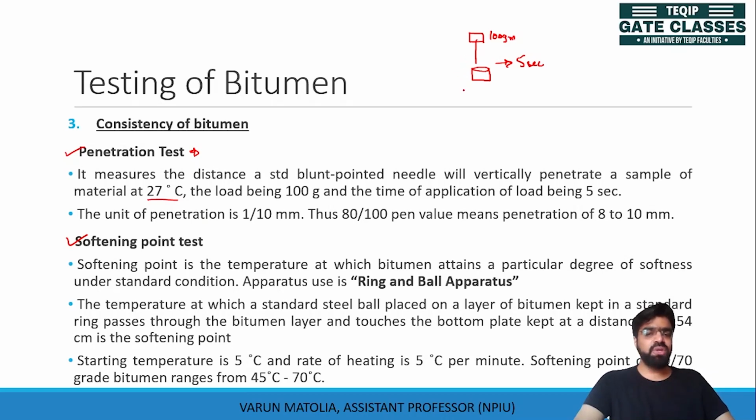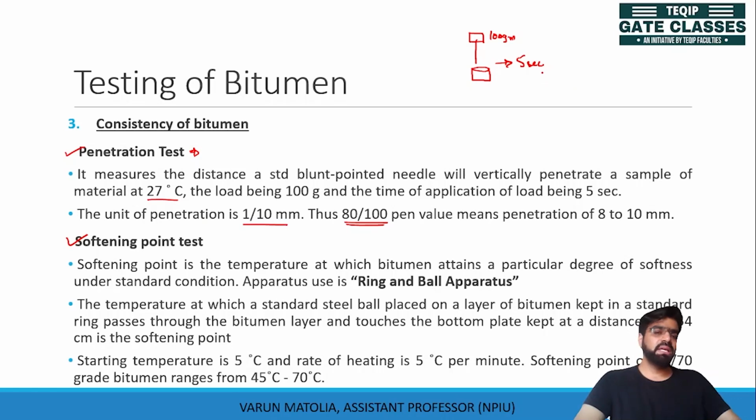The penetration value of this needle is taken and quoted as the penetration rate. The unit of penetration is 1 by 10 mm.